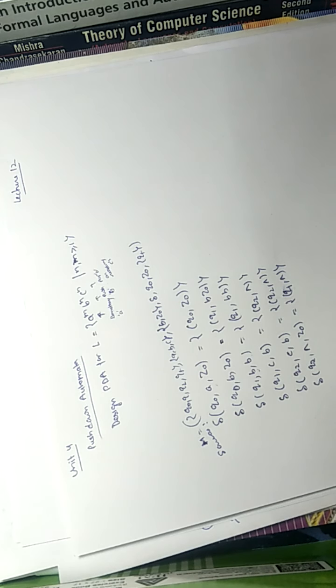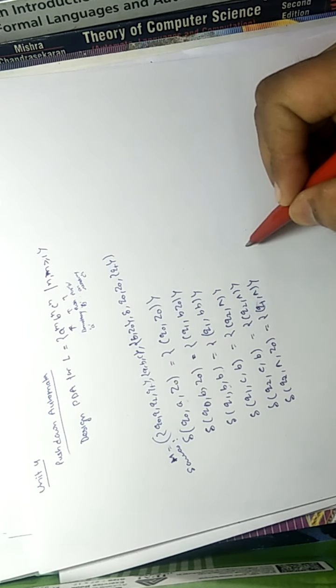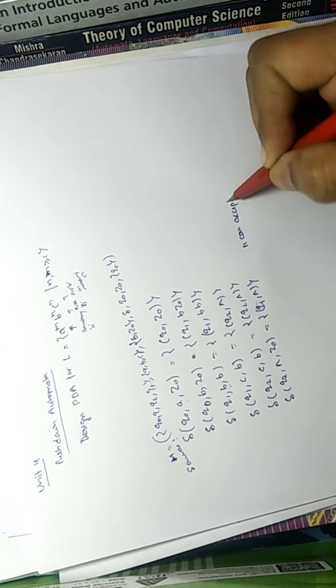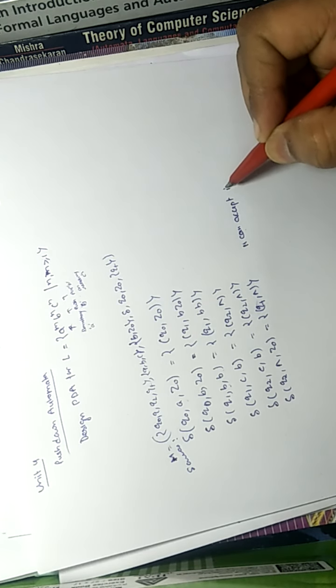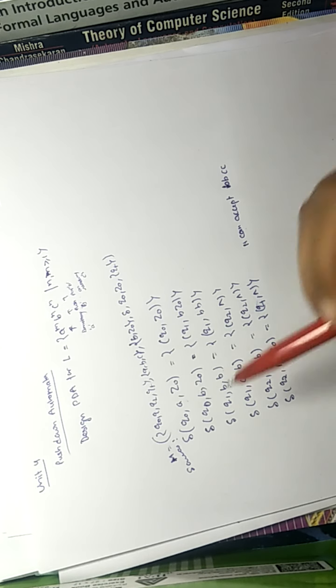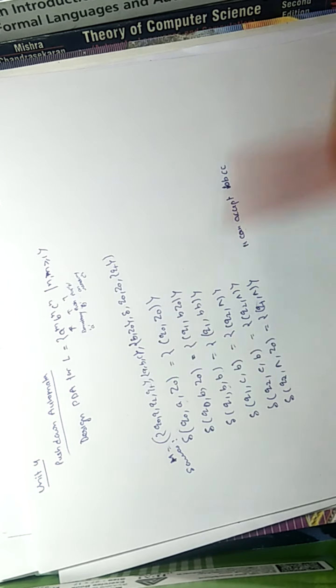The problem with this PDA is that it can accept inputs such as BBCC also. Why can it accept BBCC? Because Q0 is the start state, here B is the input and Z0 is the stack initial symbol.